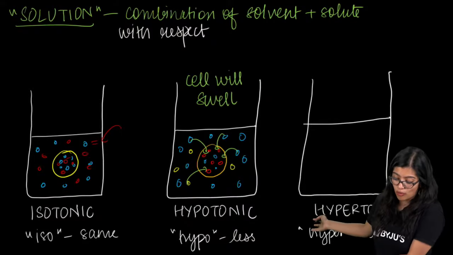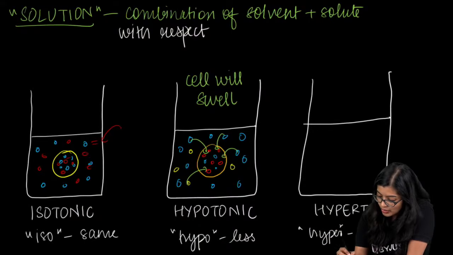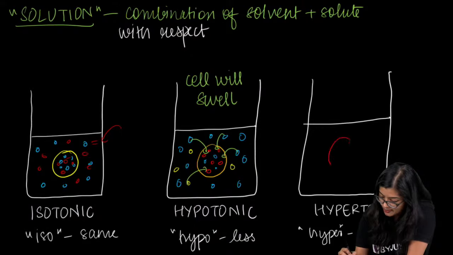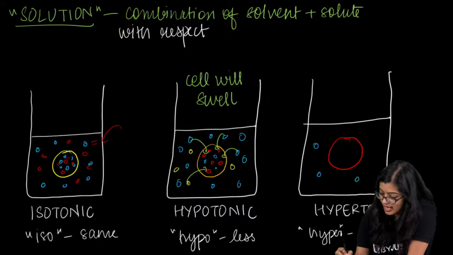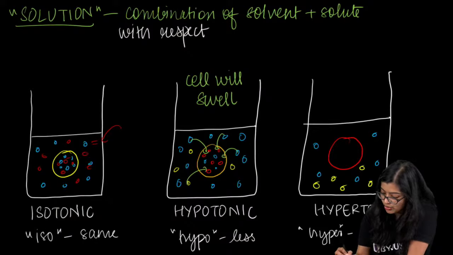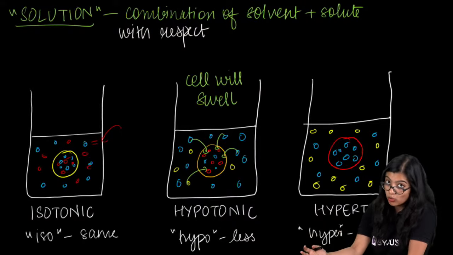But now when I move on to another solution, I am going to keep another cell, let me use a bright red color. In this, there is very little water but lots of solute. Yellow color is lots of solute. Inside the cell there is lots and lots of water when compared to outside.